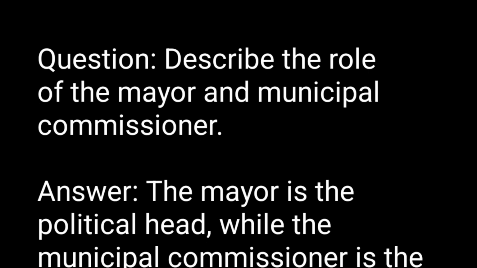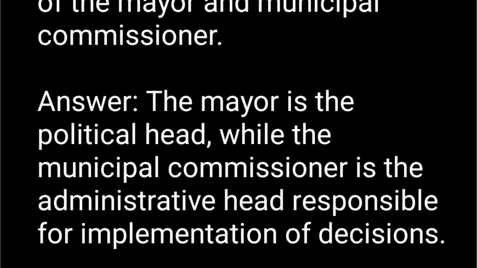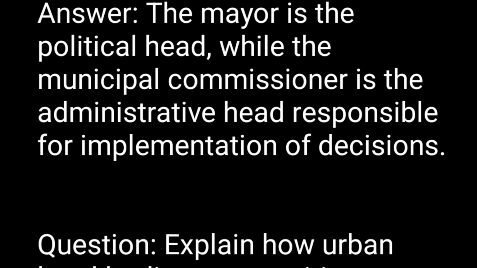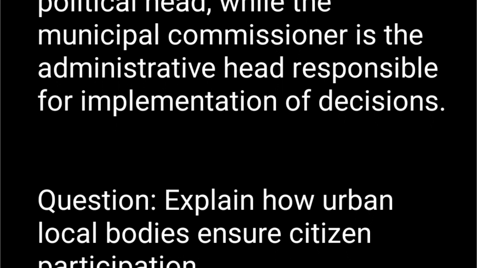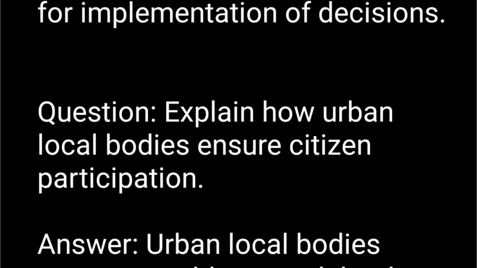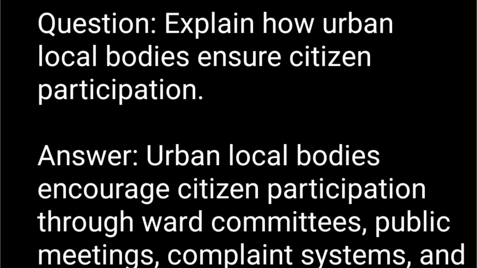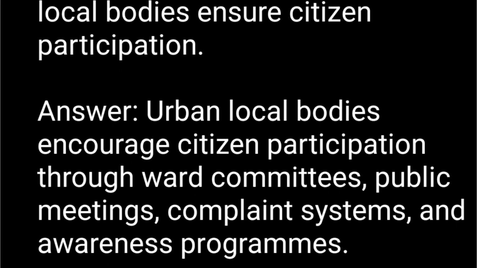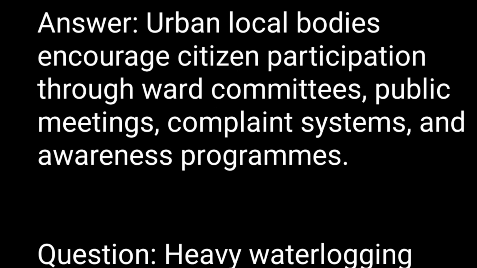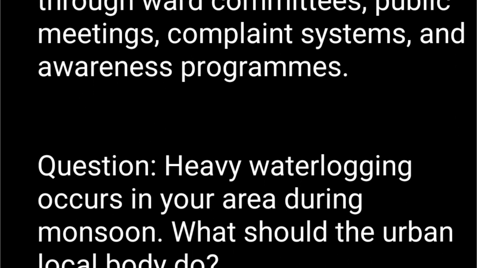Question. Describe the role of the mayor and municipal commissioner. Answer. The mayor is the political head, while the municipal commissioner is the administrative head responsible for implementation of decisions. Question. Explain how urban local bodies ensure citizen participation. Answer. Urban local bodies encourage citizen participation through ward committees, public meetings, complaint systems, and awareness programs.